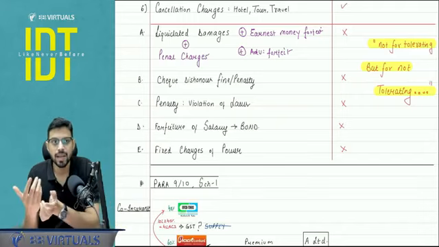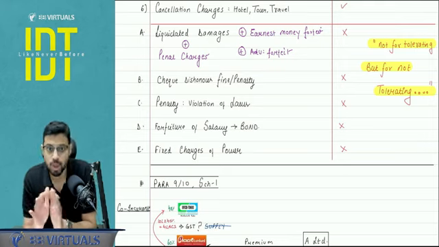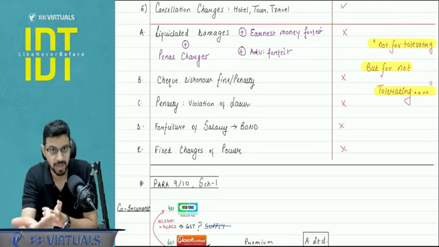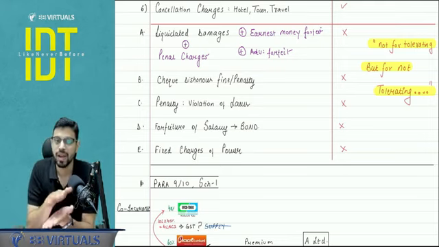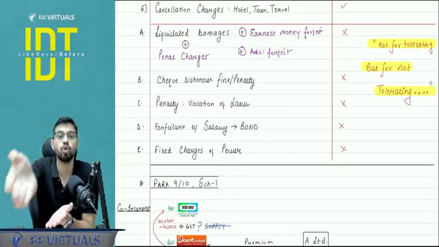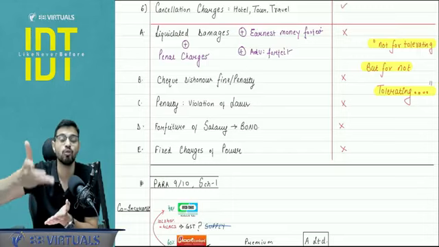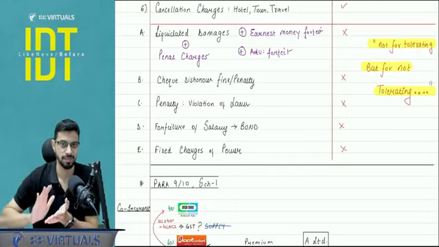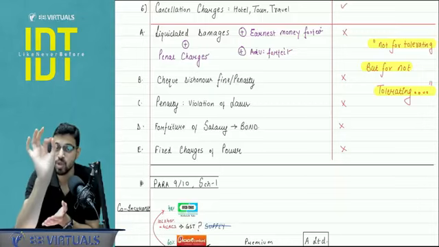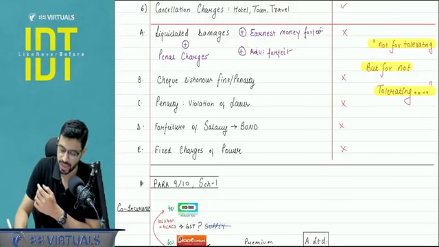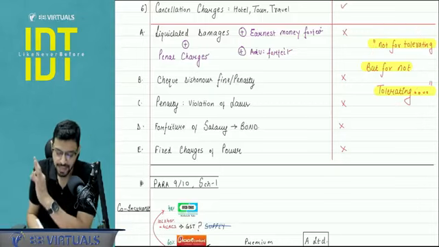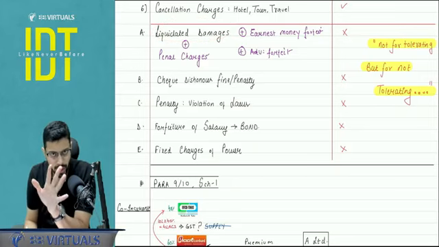So can we say it is to tolerate the breach? No, it is to not tolerate the breach. I'm repeating, this liquidated damages is not for you to tolerate my breach, but rather it is for you to not tolerate my breach. This is a golden line that needs to be there in your answer, and I have mentioned it here as well. On similar basis, liquidated damages are non-taxable.